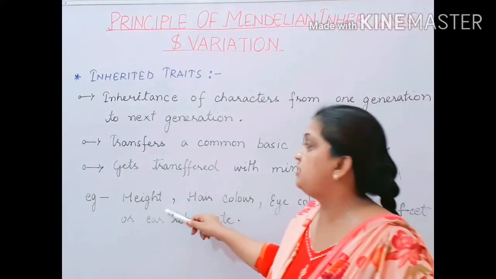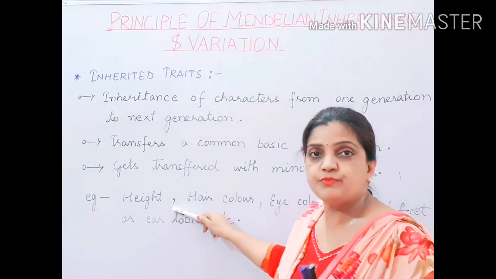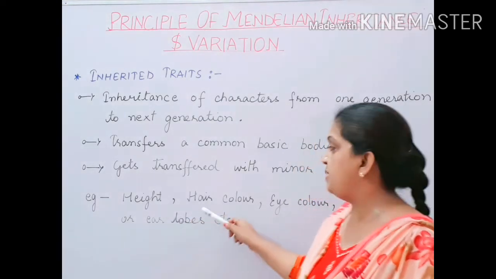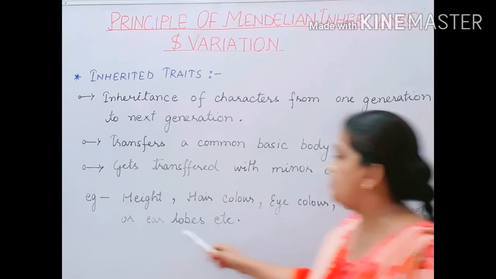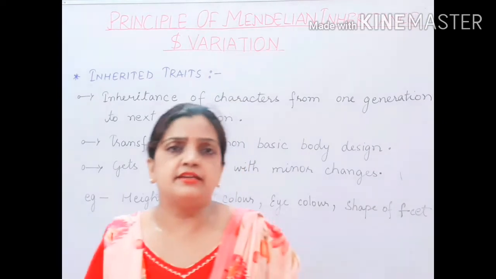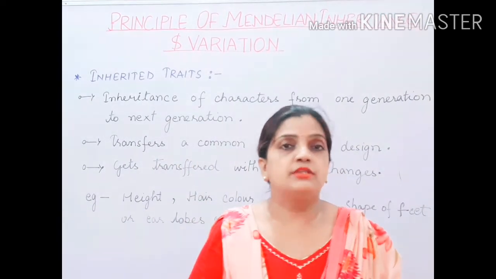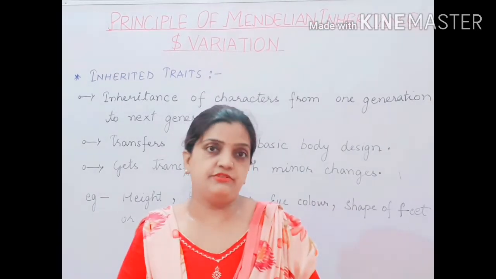Now children, what type of characters are inherited from the parent to the offspring? It may be height, hair color, eye color, shape of the feet, your earlobes, and many characters which are present in the body, which are responsible for the basic structure of any type of living organism.